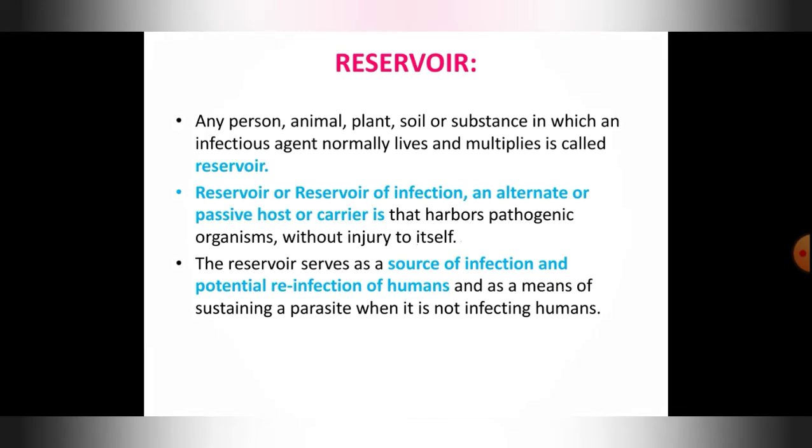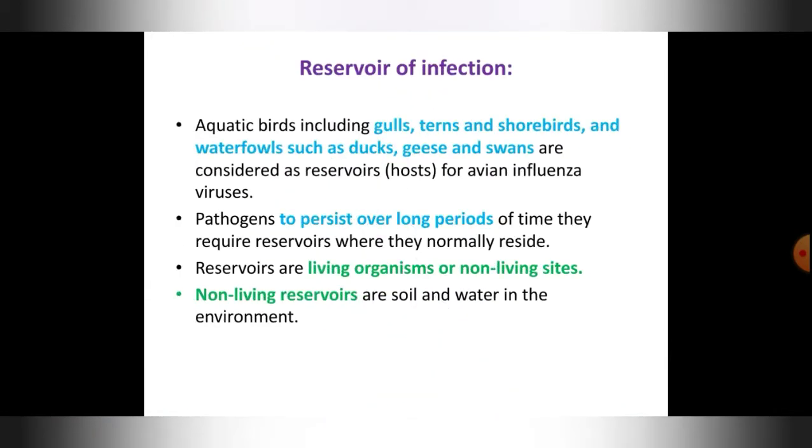Then reservoir of infection. What are the different reservoirs? You'll study that. Aquatic birds are the reservoirs for some of the avian influenza viruses. Example, gulls, terns, shorebirds and waterfowl such as ducks, geese and swans are the reservoirs. They carry the infectious diseases or pathogens to persist over a long period of time. They require reservoirs where they normally reside.